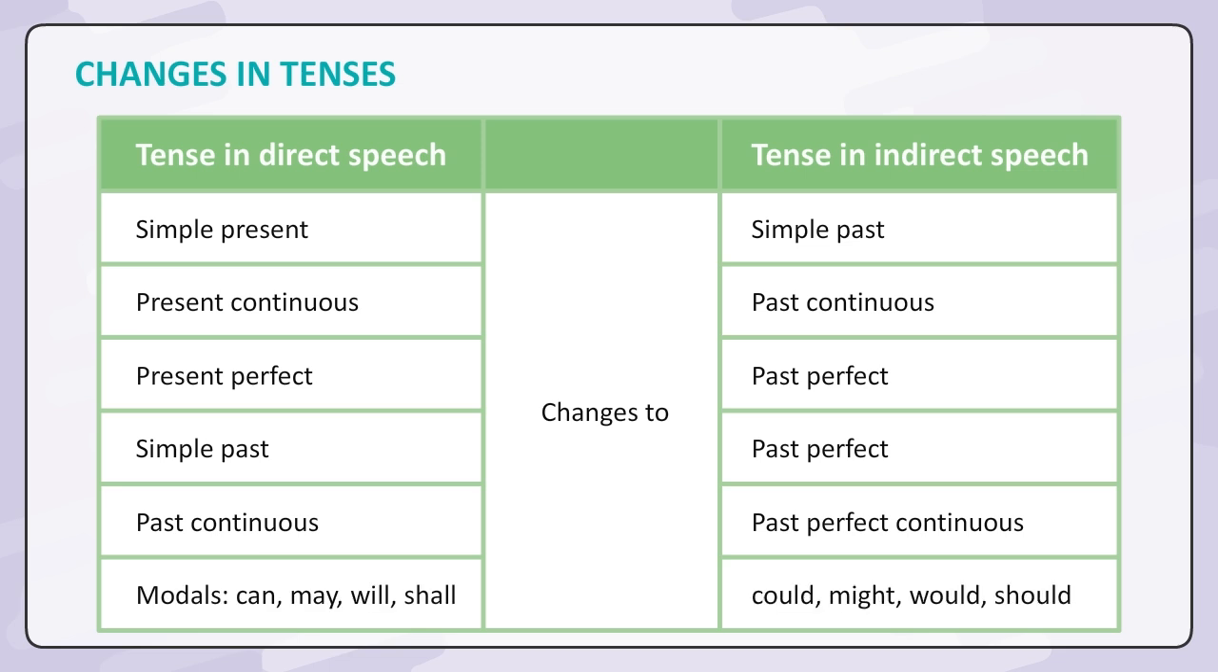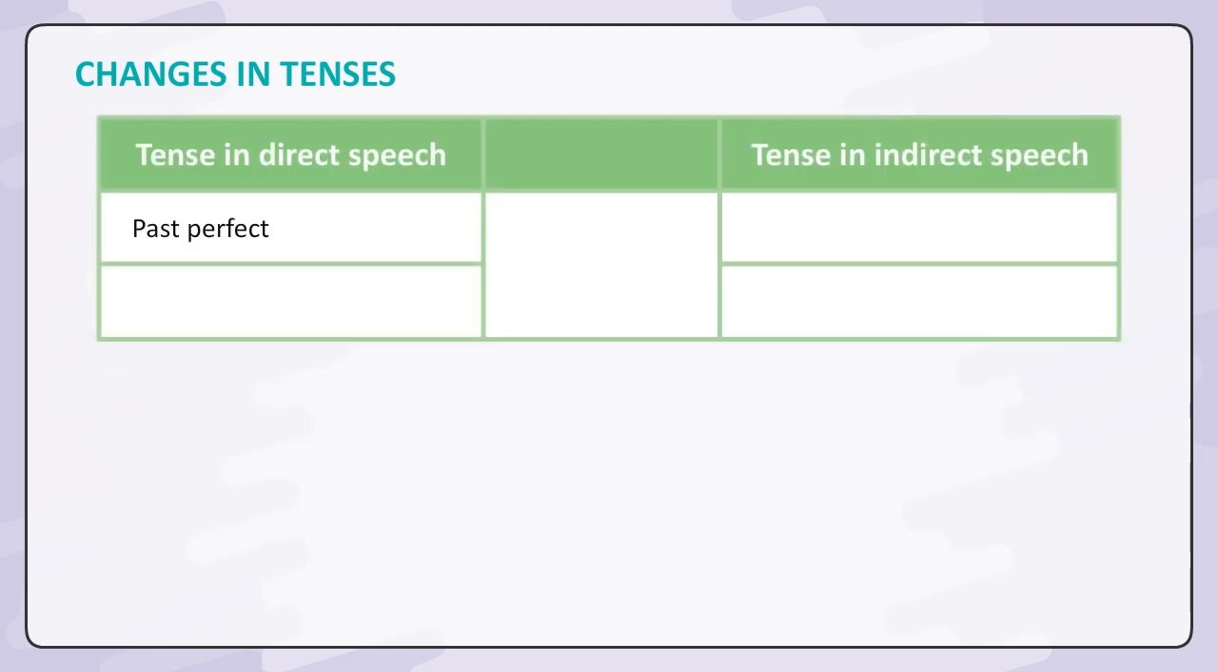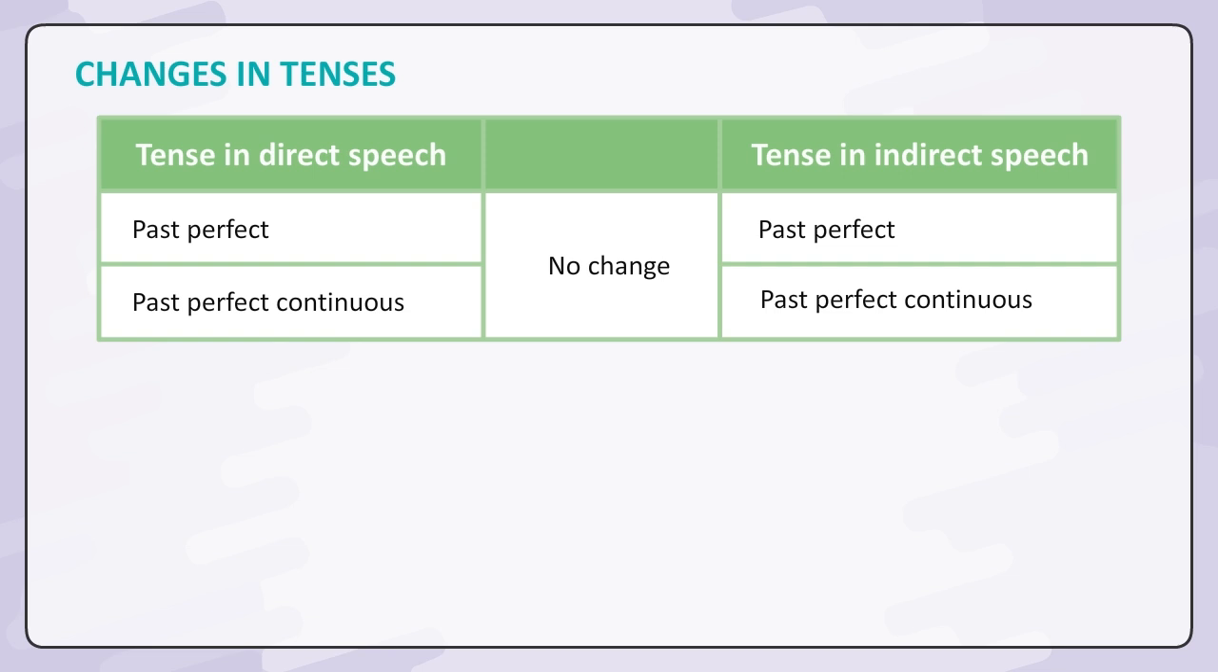Modals can, may, will, shall change to could, might, would, should. Past perfect, no change, past perfect. Past perfect continuous, no change, past perfect continuous.